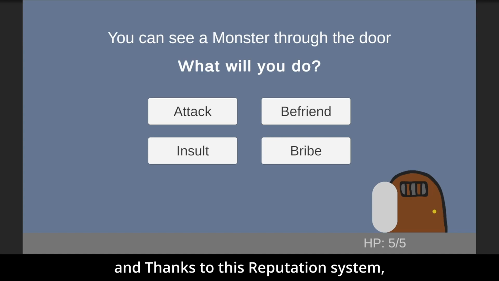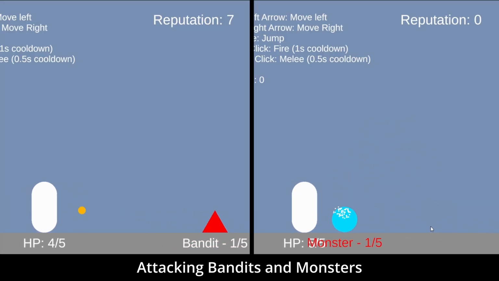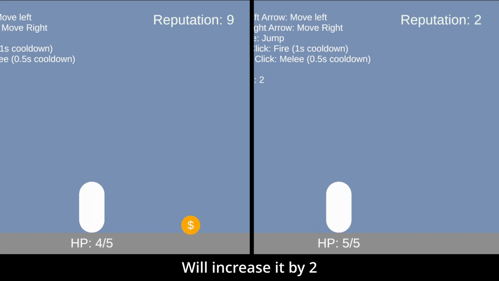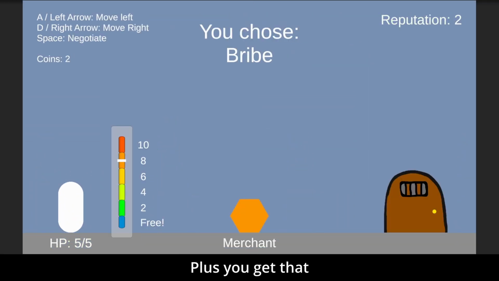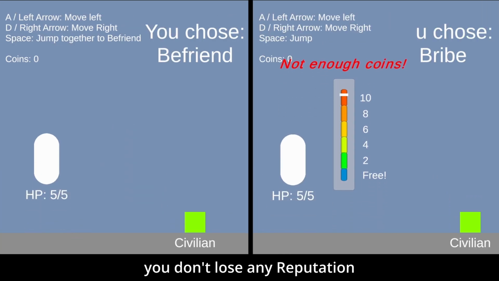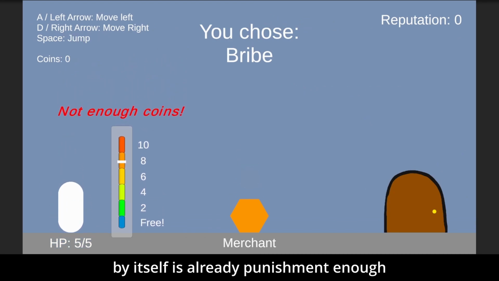And thanks to this reputation system, the peekable door finally has a use. So there's a level of tactics involved if you want to win quickly. But how do you gain reputation? Well, attacking bandits and monsters will increase it by 2. Befriending a merchant gives you 1, and befriending a civilian gives you 2. Plus you also get that cheeky little heal with the merchant. Even if you fail, you don't lose any reputation. Although the sound of disappointment by itself is already punishment enough.